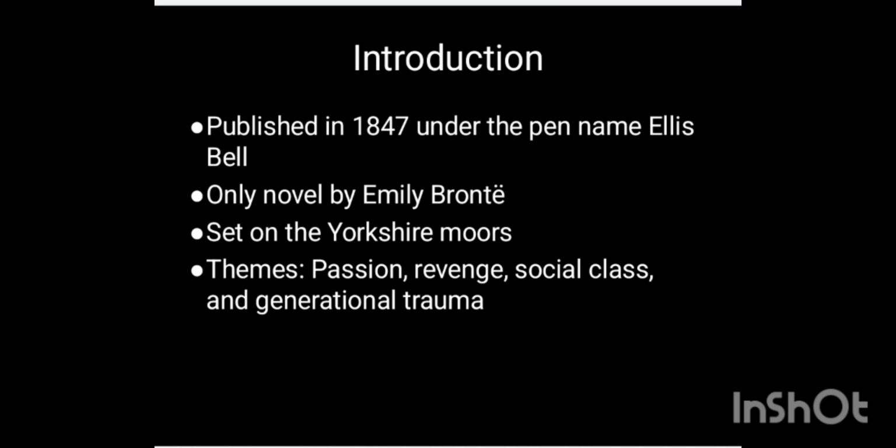We can see that Wuthering Heights was published in the year 1847 along with Anne Bronte's Agnes Grey, and the famous work of Charlotte Bronte. We know it's Jane Eyre, right? So Charlotte Bronte wrote Jane Eyre, then Anne Bronte's Agnes Grey, then Emily Bronte's Wuthering Heights. These works stand as classic works of the Bronte sisters. So this is set on the West Yorkshire moors, and let's move on to the plot.